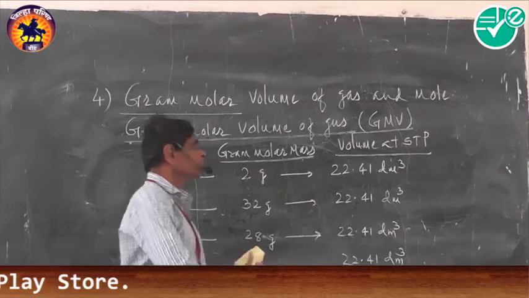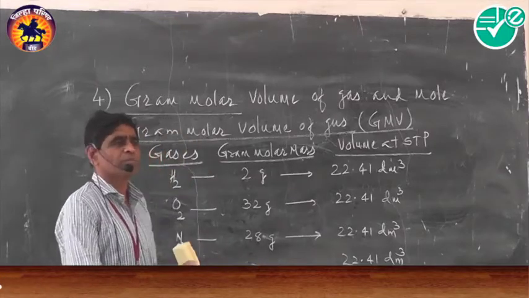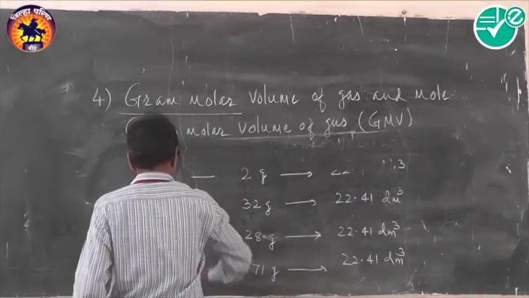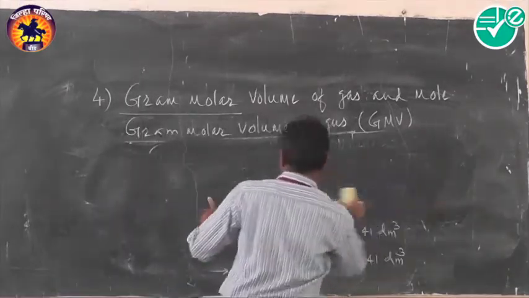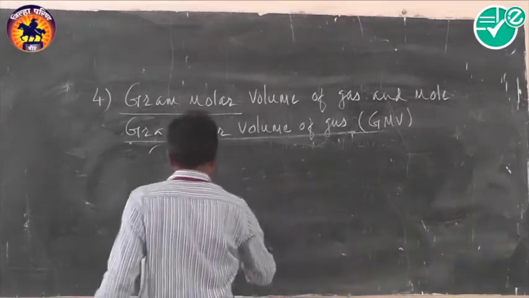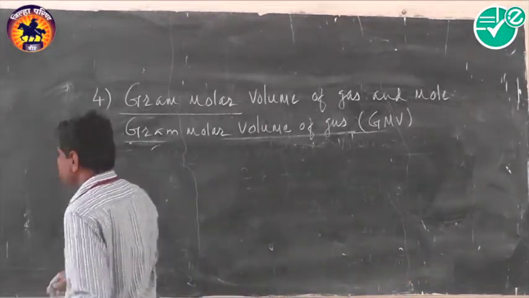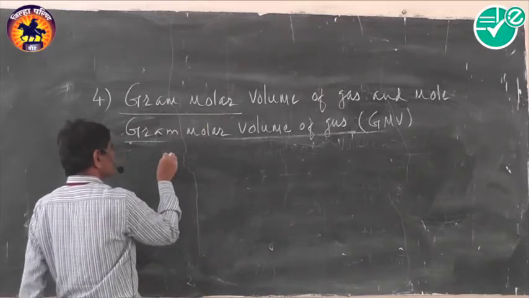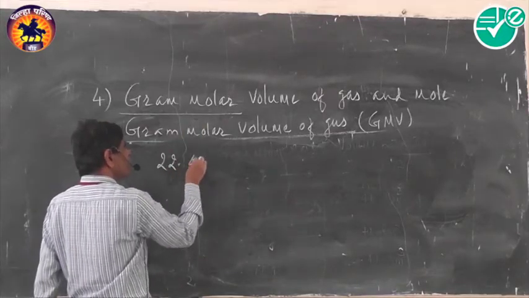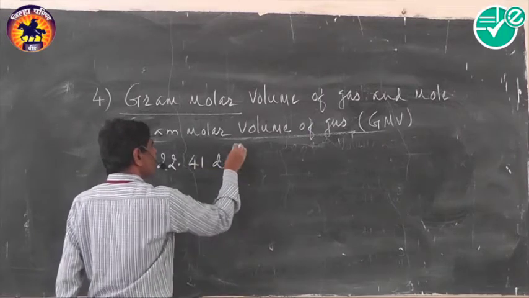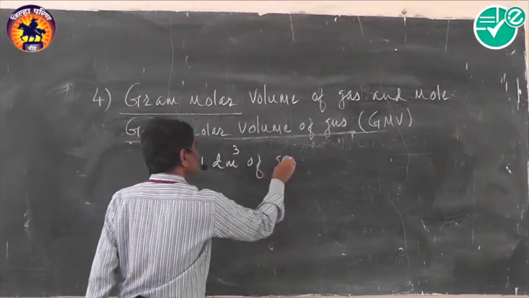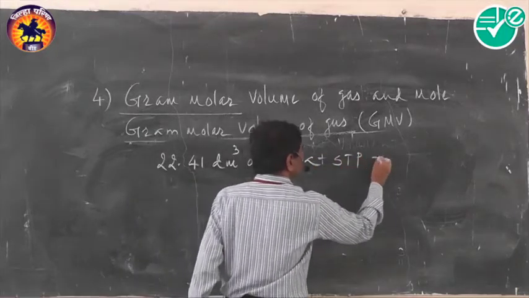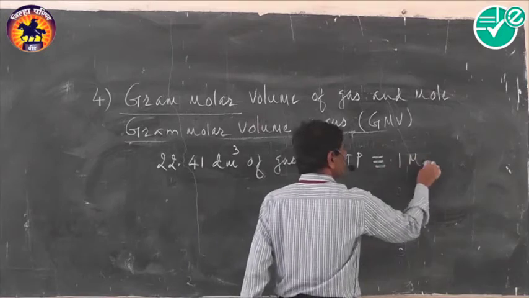That is 1 mole. So you can calculate the number of moles from the gaseous volume also. And thus remember, what is the relationship? 22.4 decimeter cube of gas at STP corresponds to 1 mole.